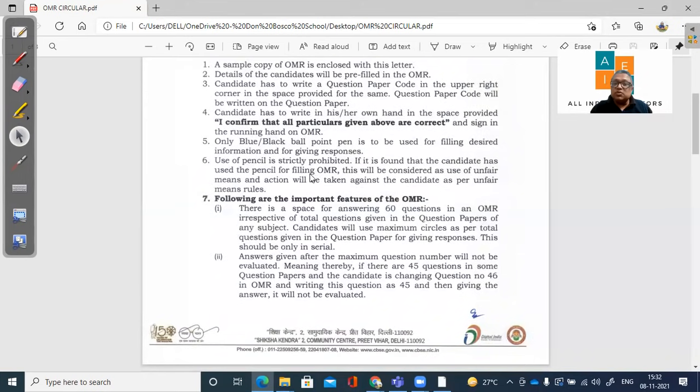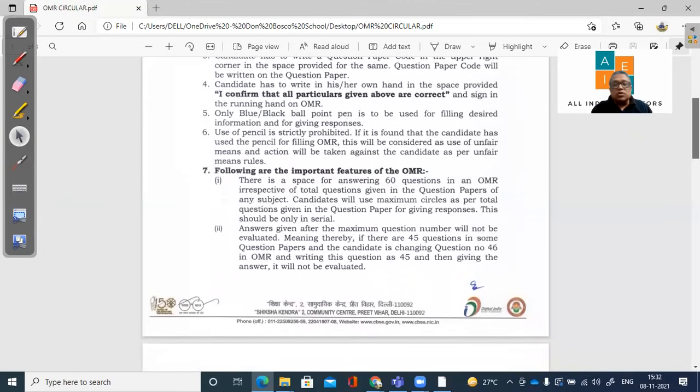So kindly make sure that you are not using a pencil at any cost, because if you're using a pencil, it will be considered unfair means. The reason is simple: in some centers, the pencil markings are rubbed off and then the pen marks are put later on. So in order to avoid all those malpractices, the CBSE has introduced this clause that you will not mark anything with a pencil at all.